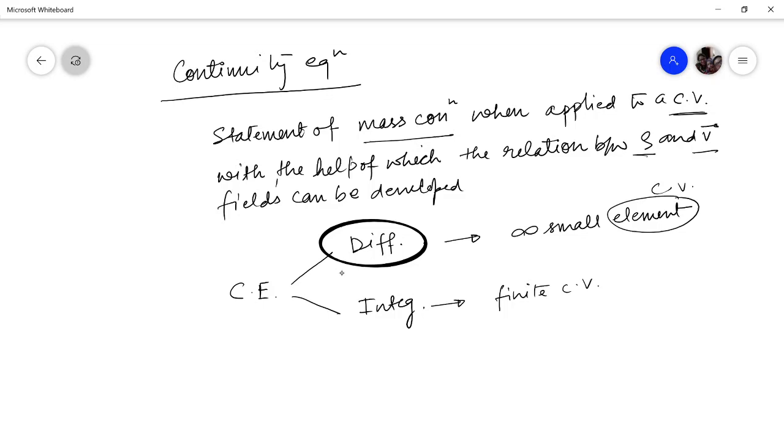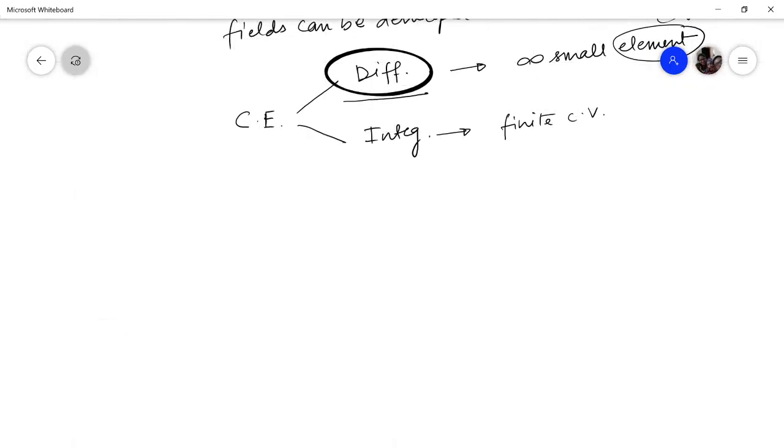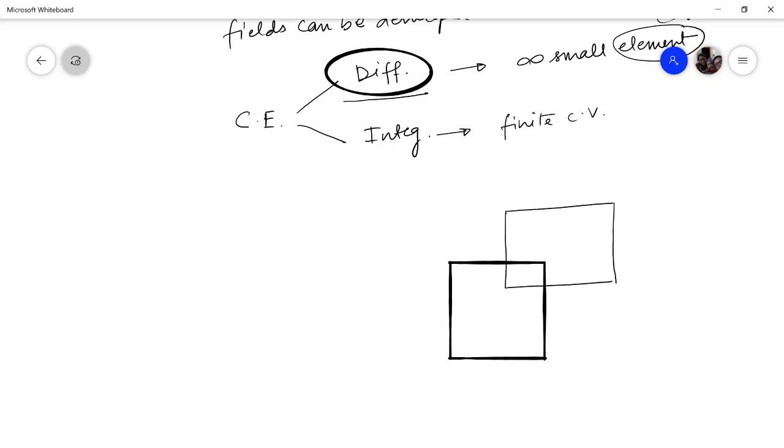So let us start with the differential form. In this lecture, I will be developing the continuity equation in differential form. Let us consider an infinitesimal control volume.